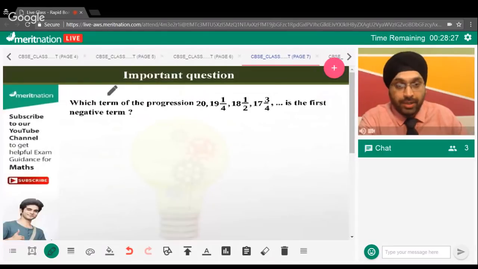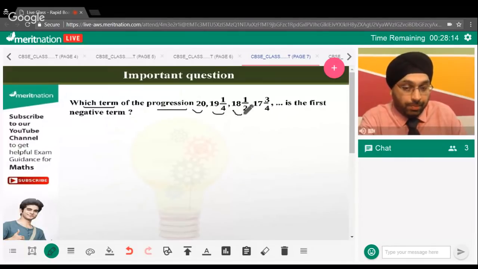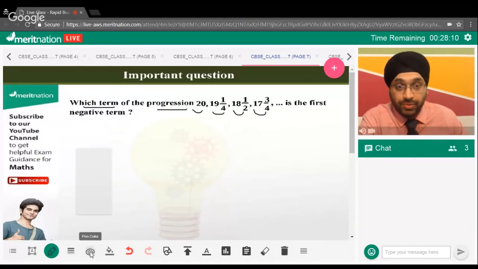Now, guys, let's discuss one more question, which is a very good question. If you can see it very clearly, the question is: which term of the arithmetic progression 20, 19 1/4, 18 1/2, 17 3/4 is the first negative term? So we need to figure out which term will be the first negative term. I hope the question is clear to everyone.